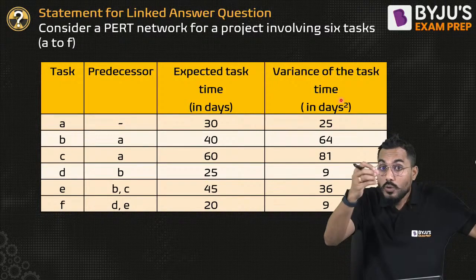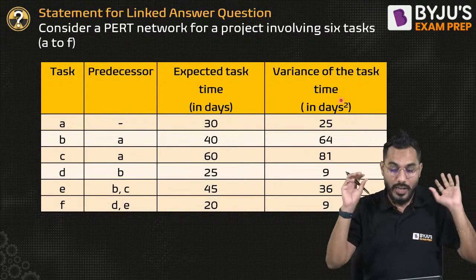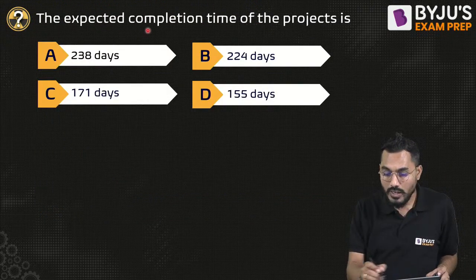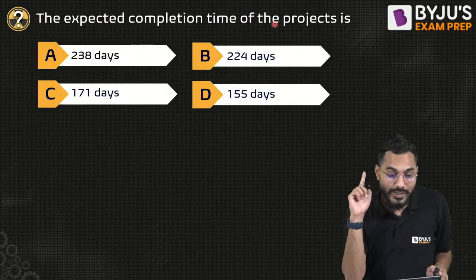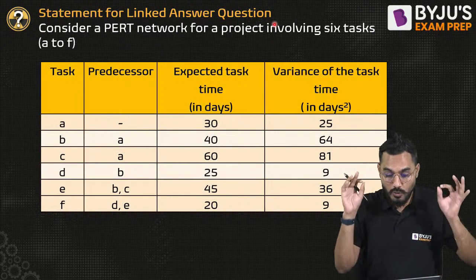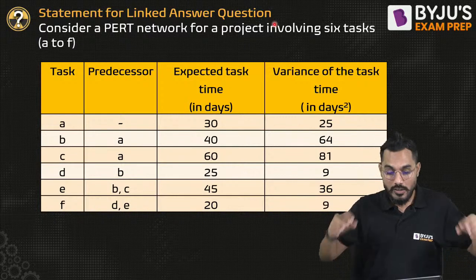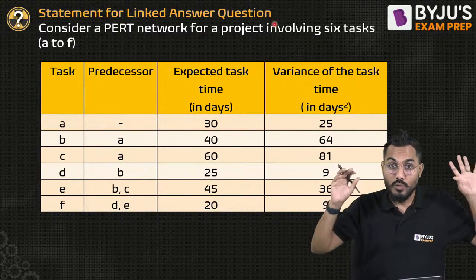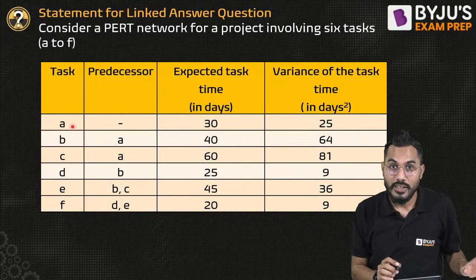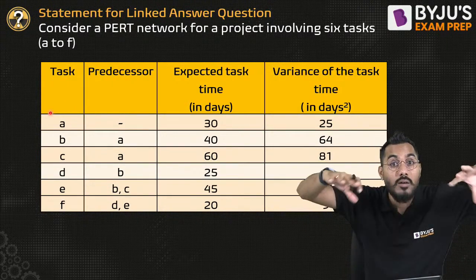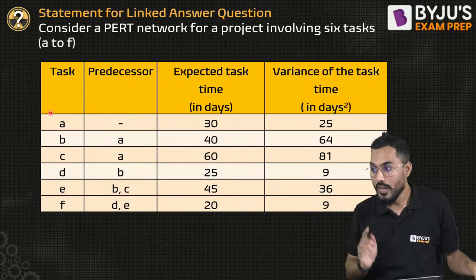So we don't require to calculate the expected time. Now what is the question? First question: the expected completion time of the project is. For calculation of the expected completion time, first of all we have to draw a network diagram. There is no alternative way. Even when this question comes in the examination, we have to draw a network diagram based on the predecessor activities given in the chart.